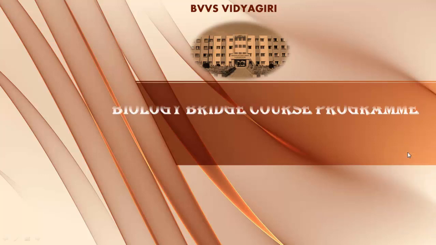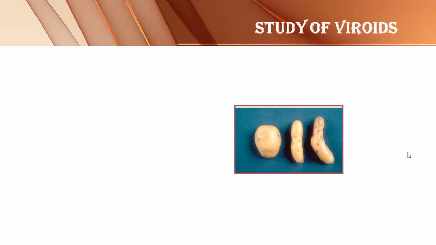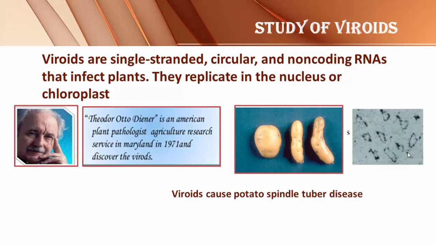In today's video, I am going to explain about two interesting microorganisms. One is viroid and another is prion. In the previous video, I explained about viruses. Viruses are made up of an outer protein capsid and they contain genetic material. The genetic material may be DNA or it may be RNA.